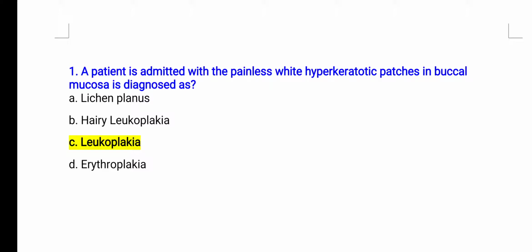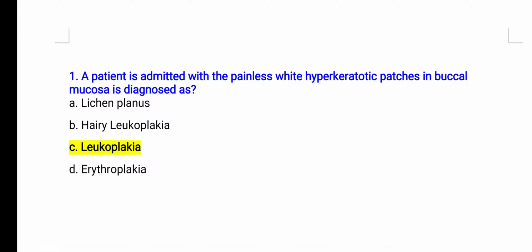So firstly we should know what hyperkeratotic patches are. It is the thickening of the outer layer over the tongue, and this layer contains the protective protein keratin. So option A is lichen planus. Lichen planus is an inflammatory disorder. In this condition, the patches are purple or red in color.